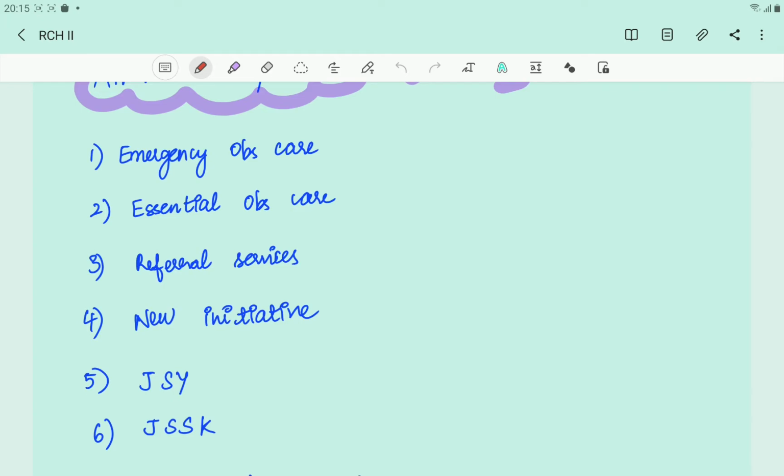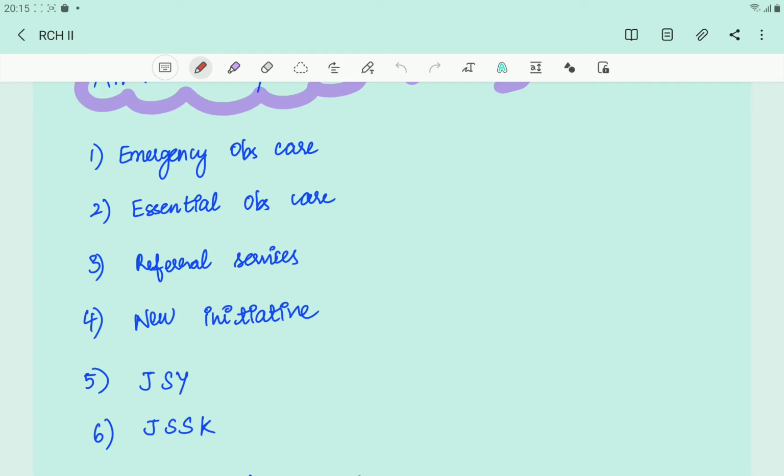And then a new initiative: the MBBS doctors are trained, they are given emergency obstetric care training, which is called EMOC, in which we get anesthetic training, and also we'll be taught how to manage certain emergency obstetric cases, and we'll also be learning obstetric management skills, etc. So that is a new initiative, EMOC.